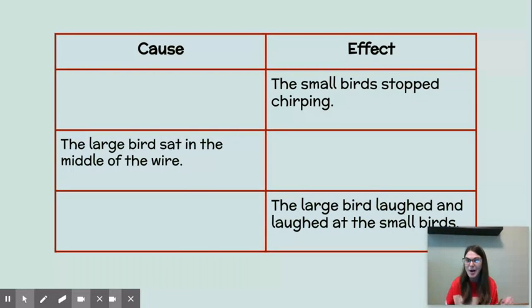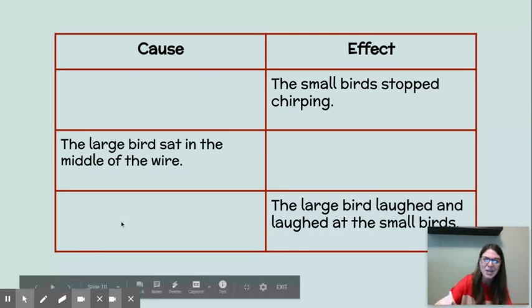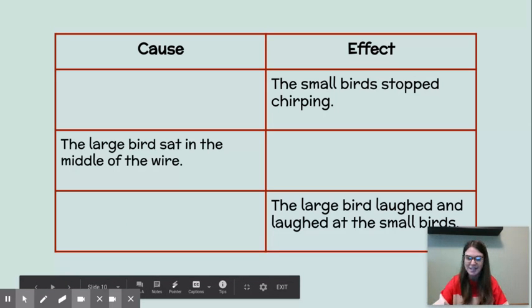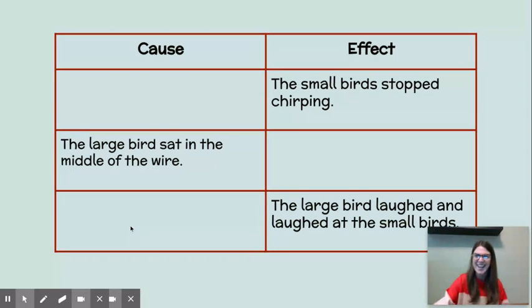Yes, the small birds flew up in the air and lost all their feathers. And he was laughing and laughing at them. So the cause of the large bird laughing at the small birds is the small birds lost their feathers. Okay, so we filled out our cause and effect chart. We have a cause that leads to an effect each time.